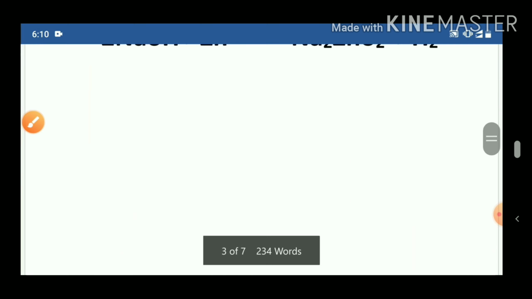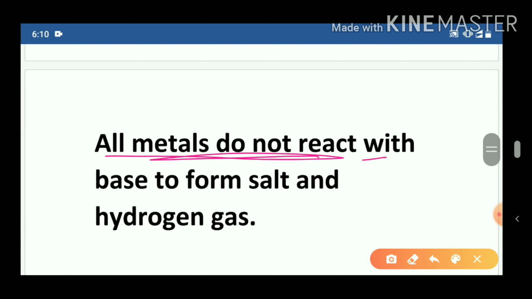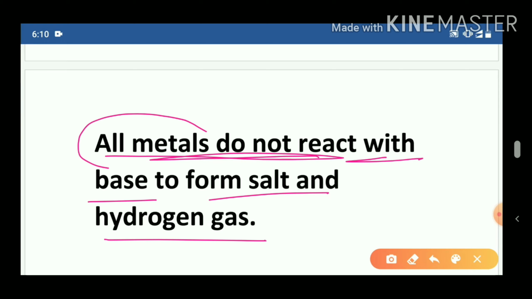In this way the reaction takes place. Now, important thing: all metals do not react with base to form salt and hydrogen gas. Previously we saw that when metals react with base they form salt and hydrogen gas, but all the metals do not react with base. This is very very important, a 5-star thing.